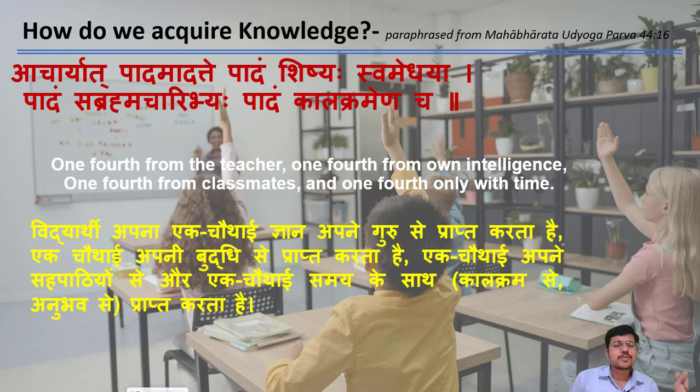So this shlok tells us why there is a difference between different students. Though the teacher is one, and the teacher is great, you must have seen that he teaches everyone in the same way. But a few students excel, and a few students remain mediocre. So why? What is the reason? Let's dig deeper into it with one example.